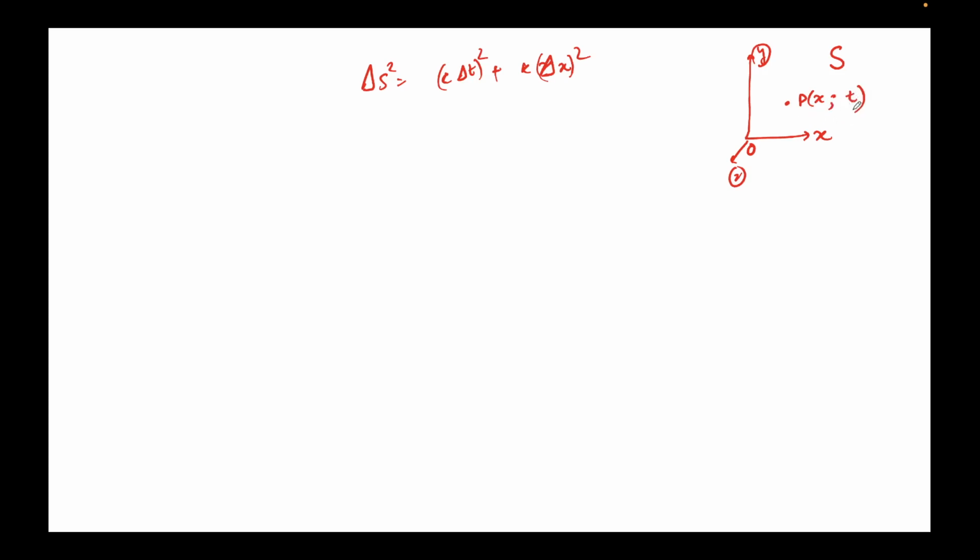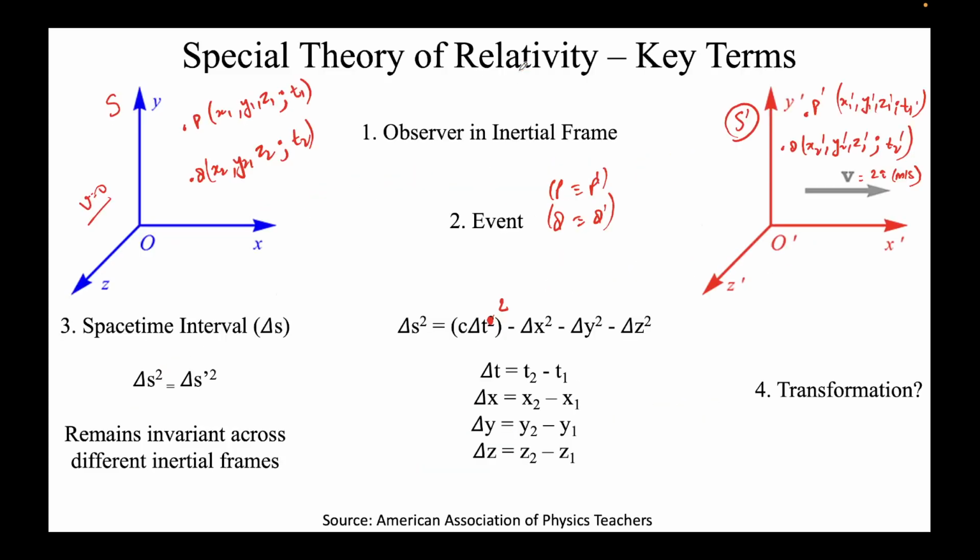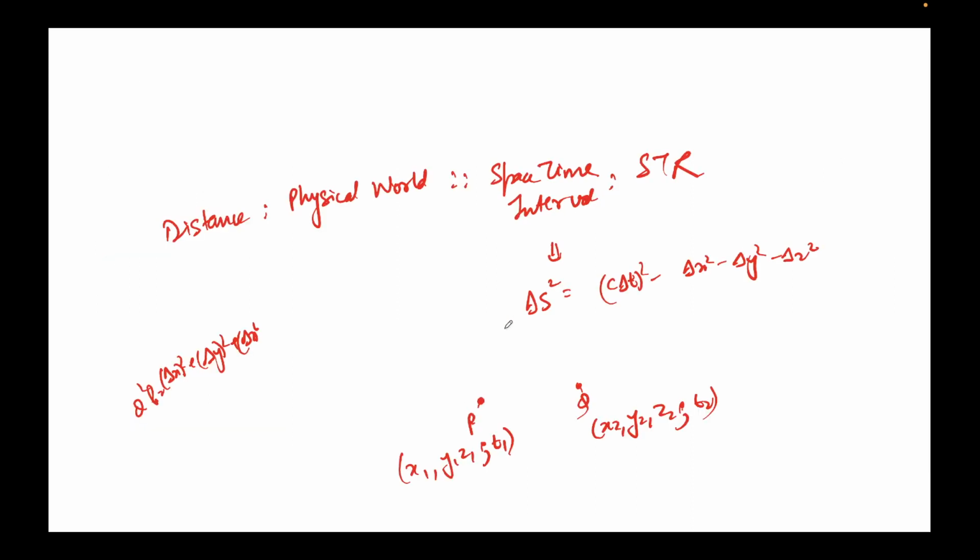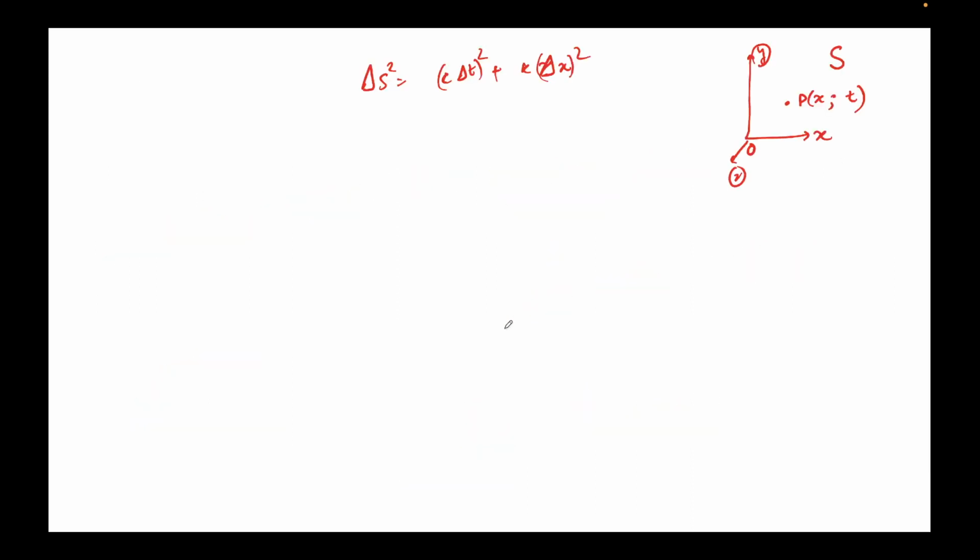Okay, so I'm trying to see what is the space-time interval for this event. So I can write this expression, delta S square is equal to C delta T square plus K delta X square. K is a constant. I don't know K. I need to determine it. We'll determine the value of K, and that will tell what this relation actually is, which you saw in the last slide, that there's a negative sign here. We'll see if this negative sign comes or something else comes, right?